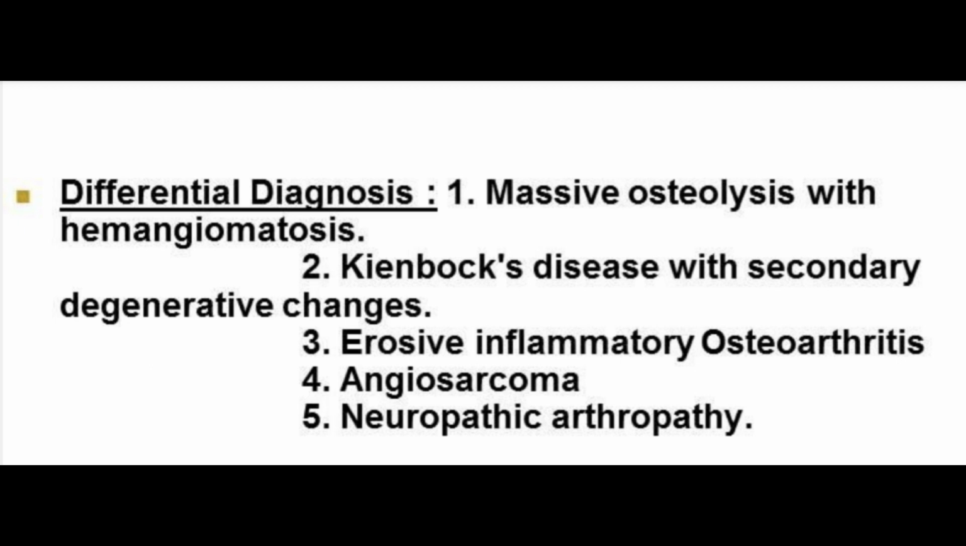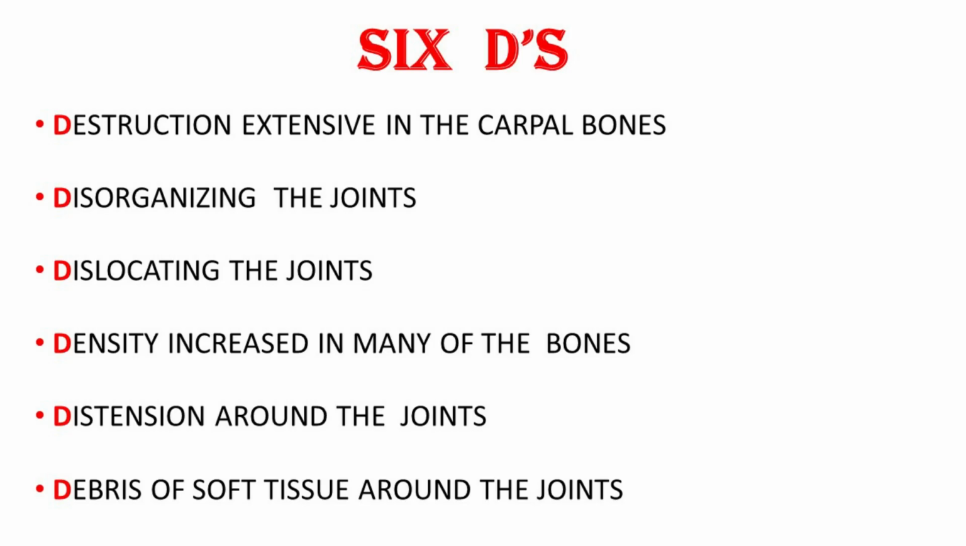Probably it could be steroid injection. But if there is no steroid injection, the DD could be Gorham massive osteolysis, Kienbock's disease with severe degenerative changes, or erosive osteoarthritis with severe degenerative changes. Finally, don't forget the 6Ds and 6S of Charcot arthropathy or neuropathic joint which have been described.